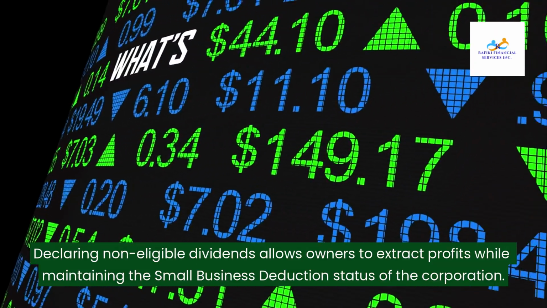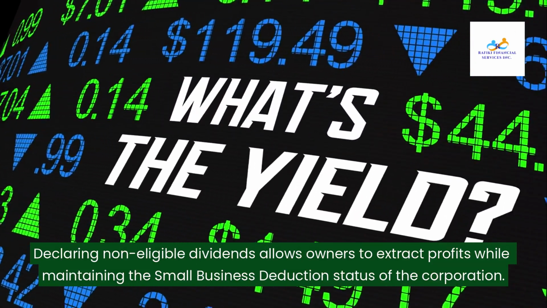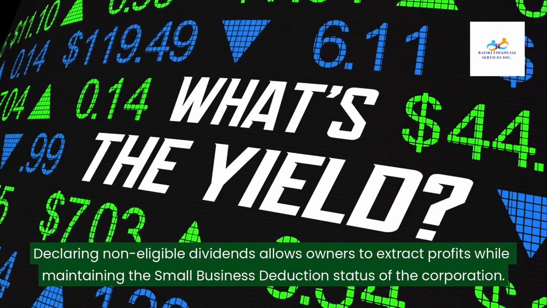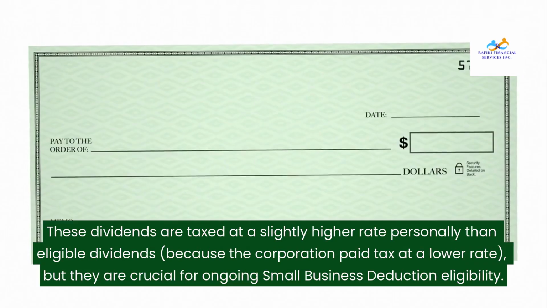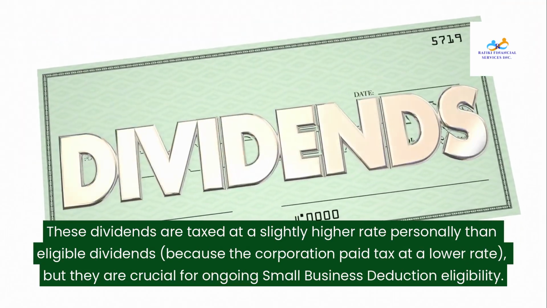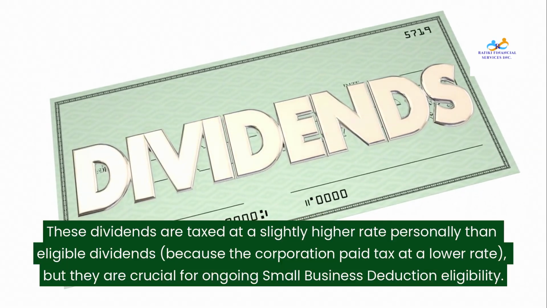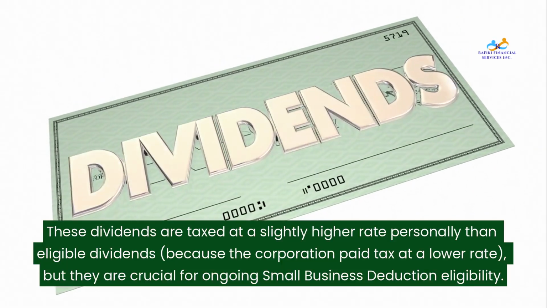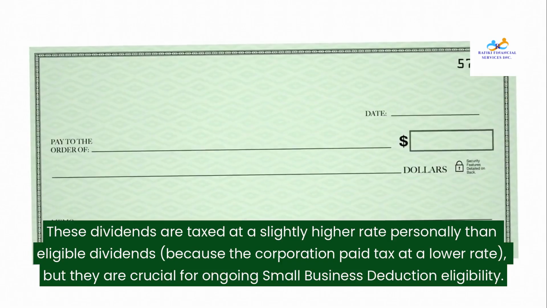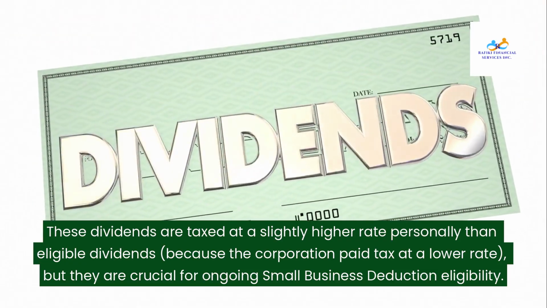Declaring non-eligible dividends allows owners to extract profits while maintaining the small business deduction status of the corporation. These dividends are taxed at a slightly higher rate personally than eligible dividends, because the corporation paid tax at a lower rate, but they are crucial for ongoing small business deduction eligibility.